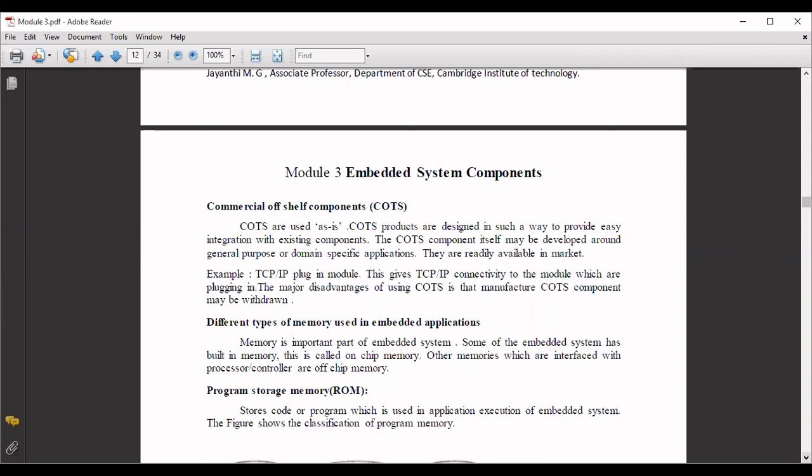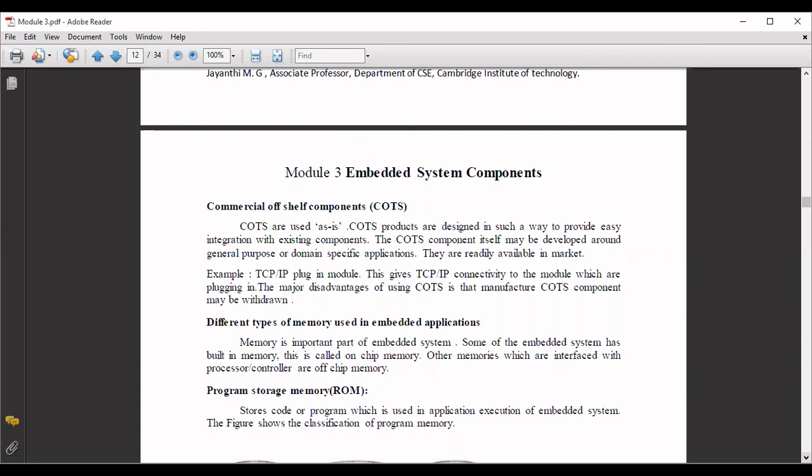The major disadvantage you are going to find with cards is that the manufacturer may withdraw the component. Sometimes if it is not working out, the manufacturer has the right to withdraw that particular component, so he may close its availability. That is the main disadvantage, and it has to be used as it is. You will not be able to do any modifications in that.